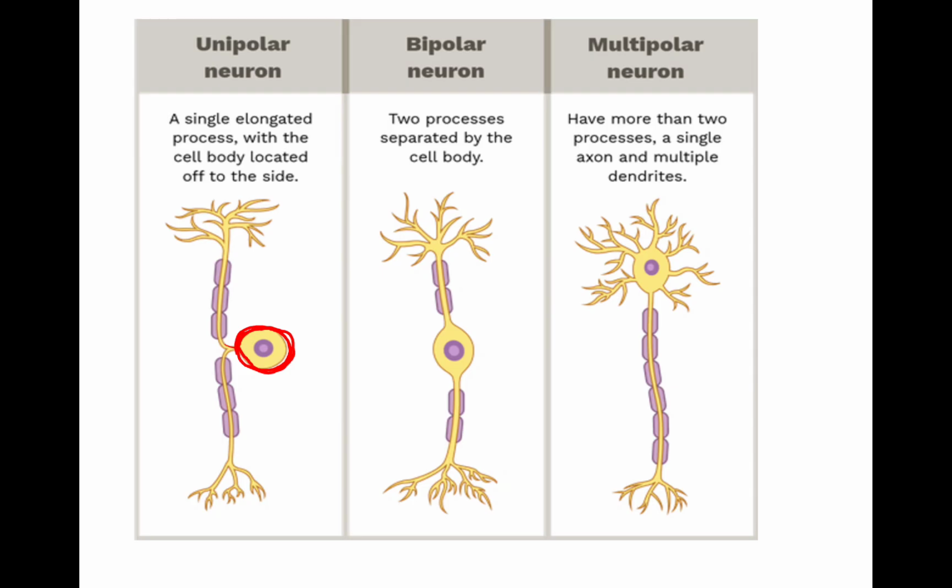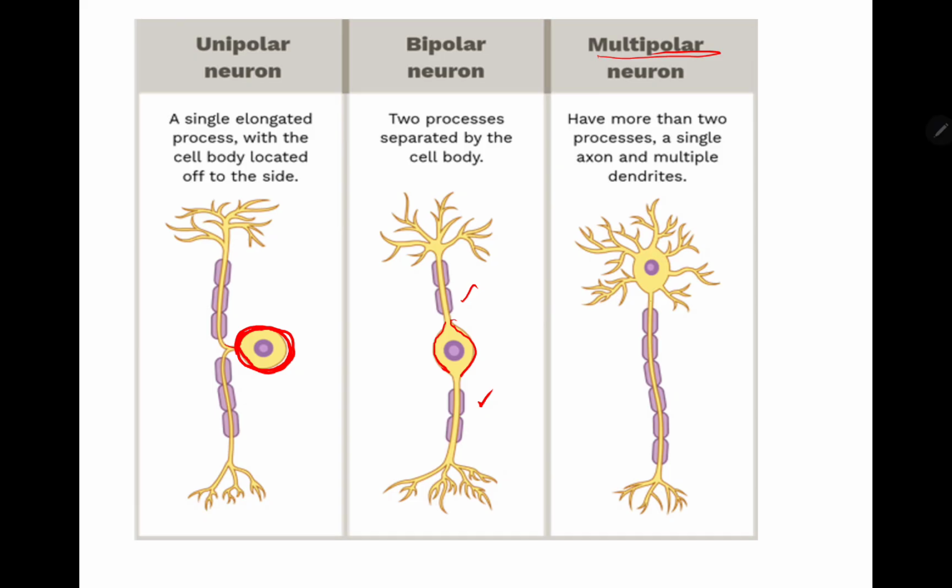Now, bipolar neuron has two processes separated by the cell body. This is the cell body and it's separated into two processes. Now, multipolar neuron has more than two processes.